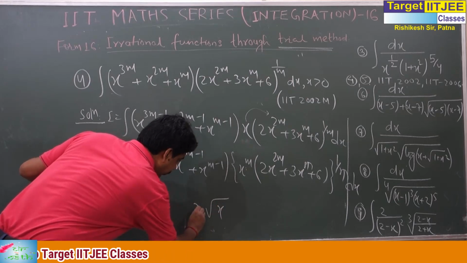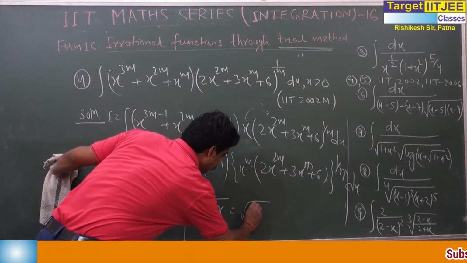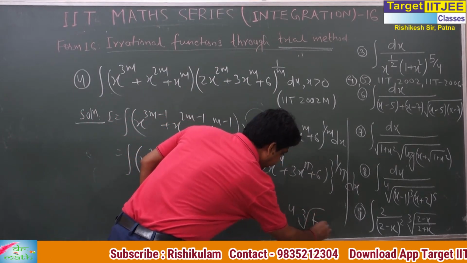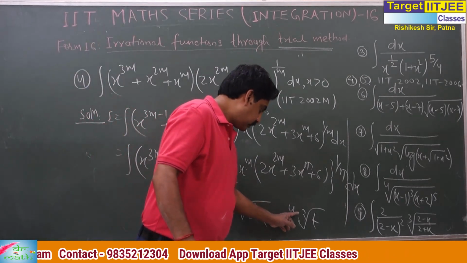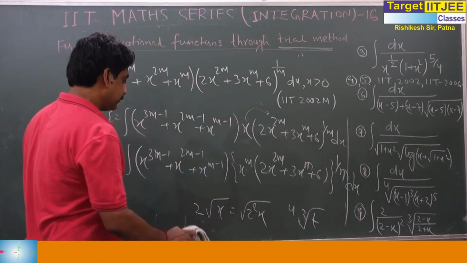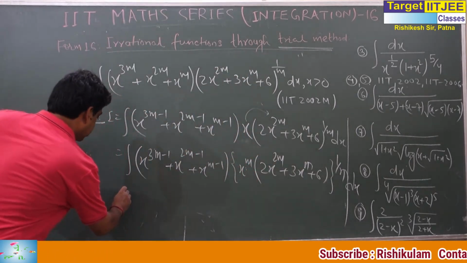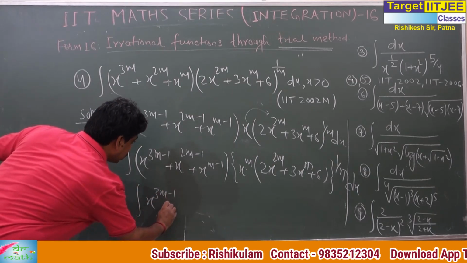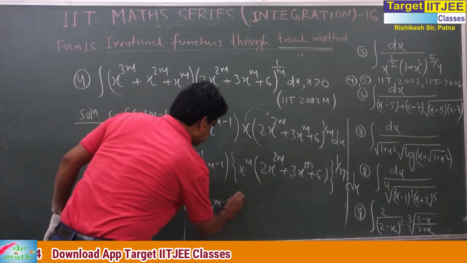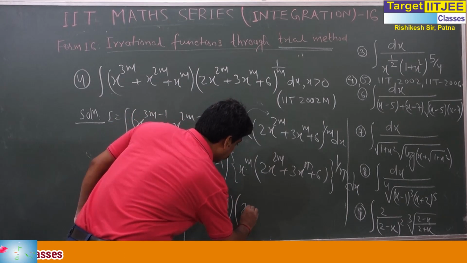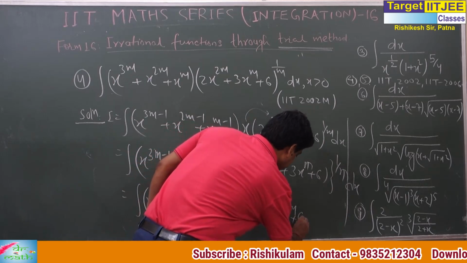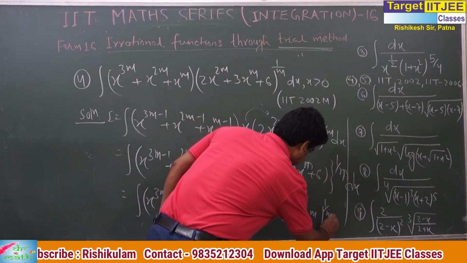This is x. When you take 2 inside, this is the 2nd root of x. Suppose 4 into cube root of t. When you put this 4 under the cube root, you have to do what? The 4th root of cube. Like that. Now, this is x^(3m-1) + x^(2m-1) + x^(m-1). And this one is 2x^3m + 3x^2m + 6x^m, to the power 1/m.